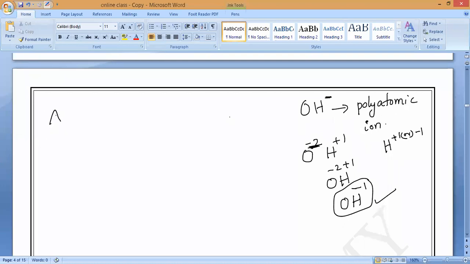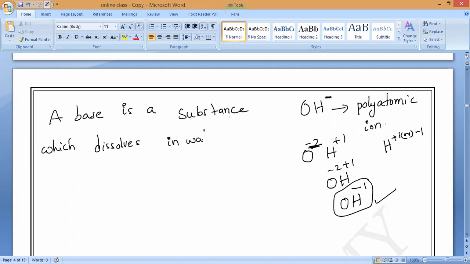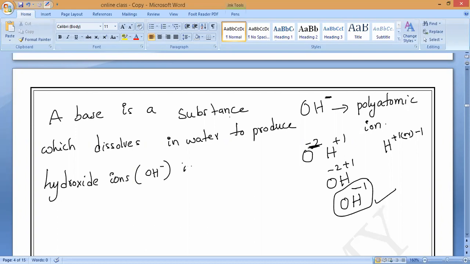Again, from that I can write: a base is a substance which dissolves in water to produce OH minus ions, hydroxide ions, which is indicated by OH minus in solution.